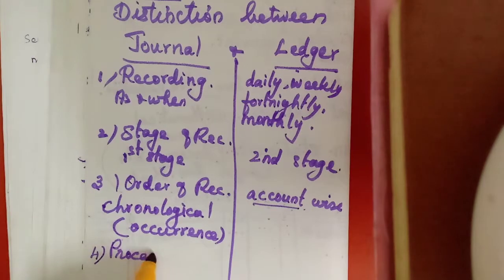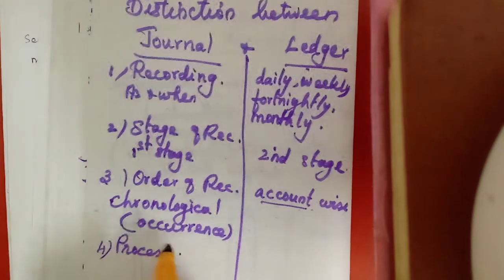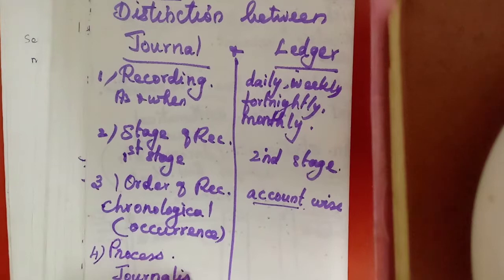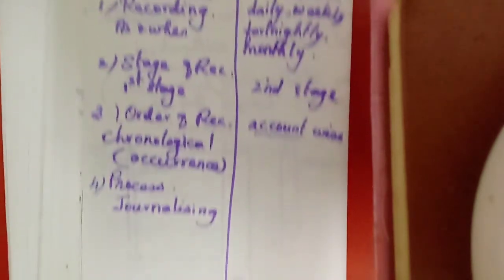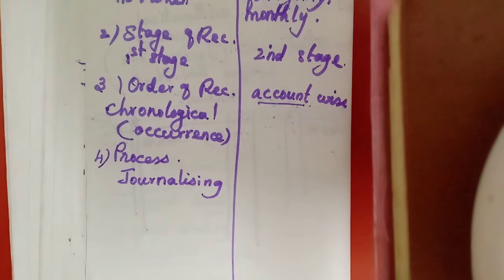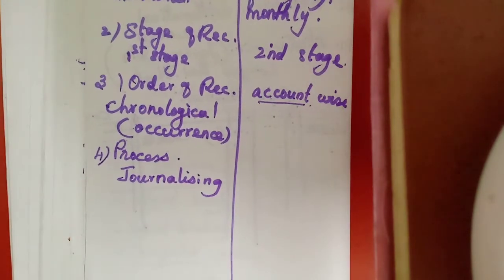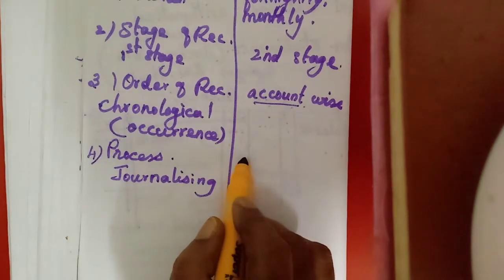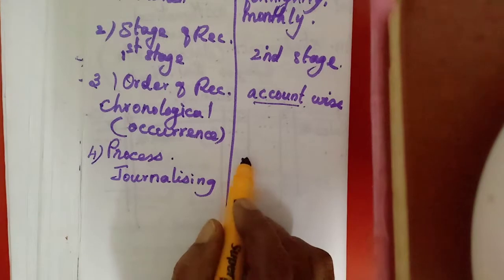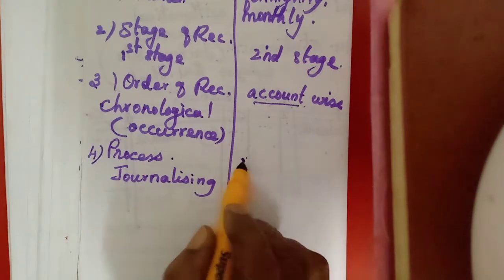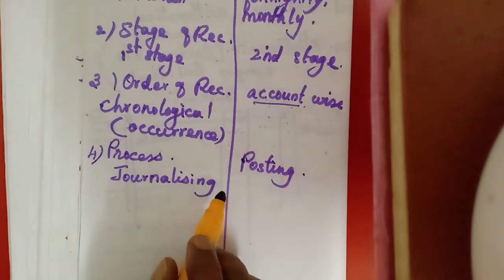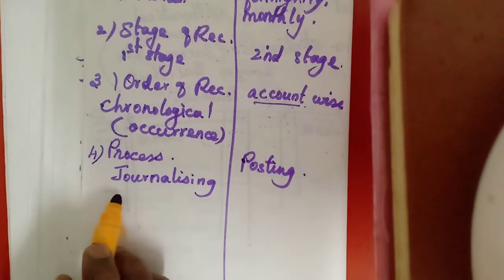Then process. The process of preparing journal entries, or recording in the journal, is called journalizing. We have learned what is journalizing, isn't it? The process of recording the journal entries in the ledger account is called posting. Journal entries we will post in the ledger. That is the process called posting.